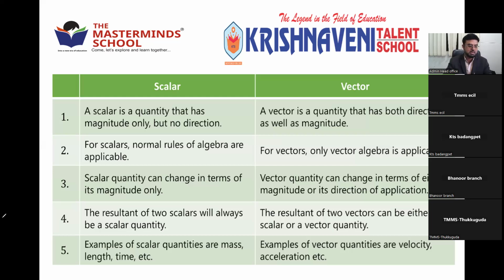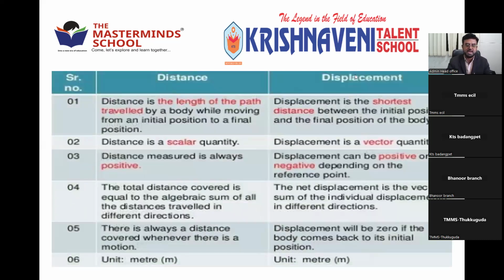The first physical quantities which come across in bodies in motion are distance and displacement. So why I am giving this in table form is it is easy to understand. If we discuss separately about distance, separately about displacement, we get confusion. So to make it easy. Generally in common words, distance and displacement look the same. For example, before explanation, I'll tell you. Suppose you are starting from somewhere.